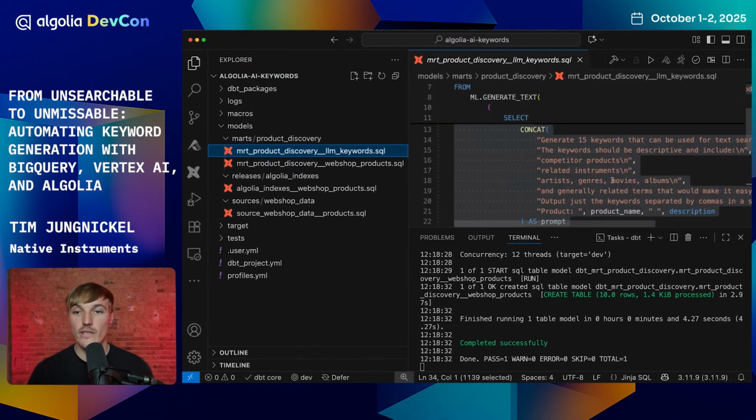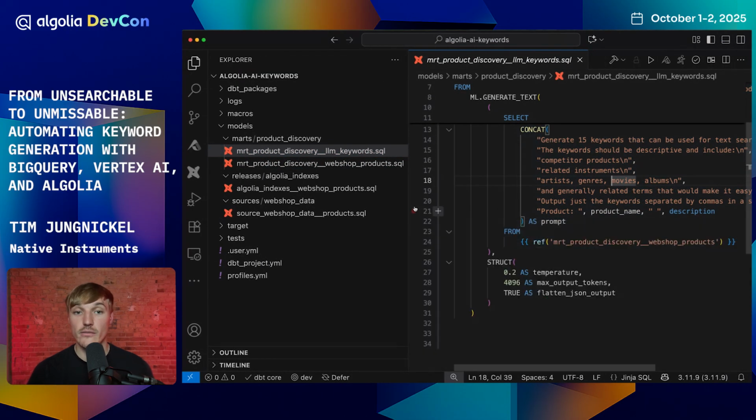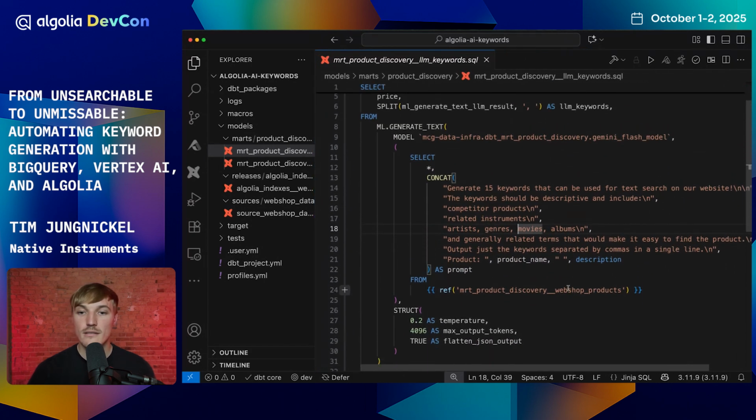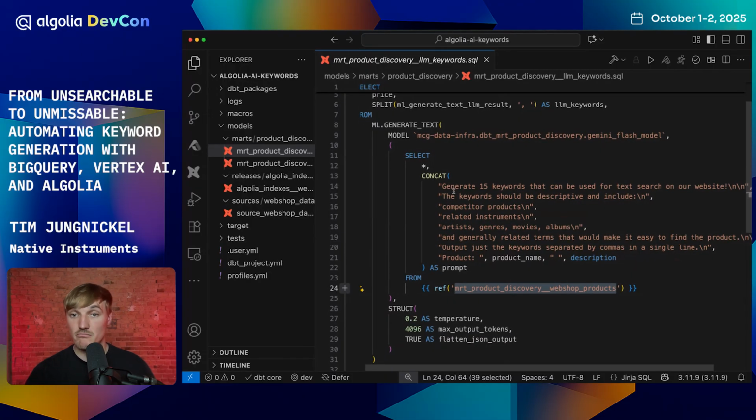So this is now how we exploit the keyword generation. All we do is we loop over our webshop products that we just created, and we created a prompt that asks the model behind, which in this case is Gemini, to create these keywords for us. So the prompt is: generate 15 keywords that can be used for text search on our website. The keywords should be descriptive and include competitor products, related instruments, artists, genres, movies, albums, and generally related terms that would make it easy to find the product. Output just the keywords separated by comma in a single line.